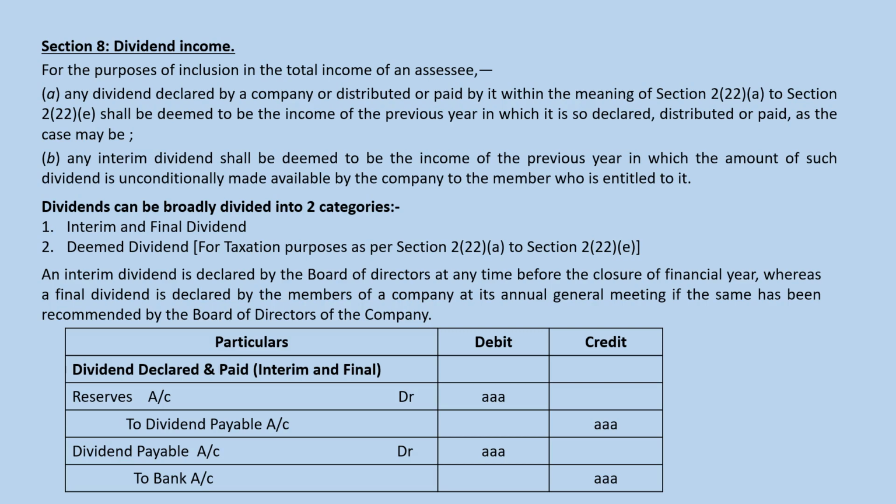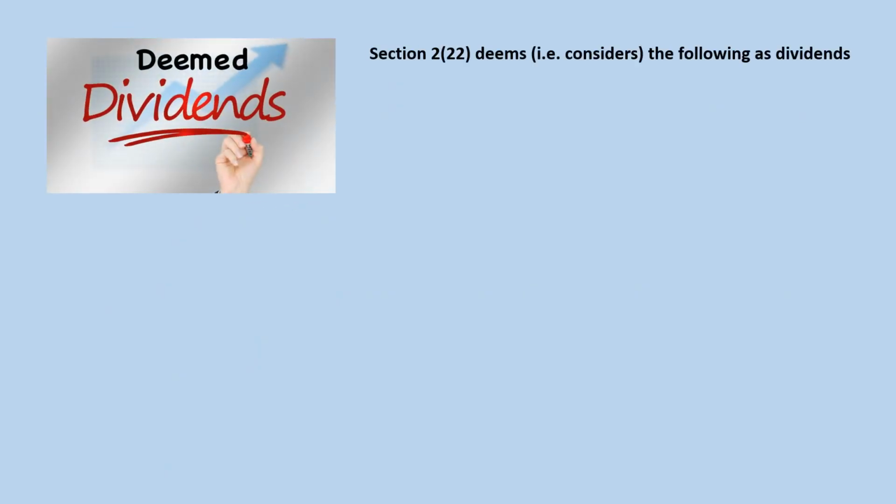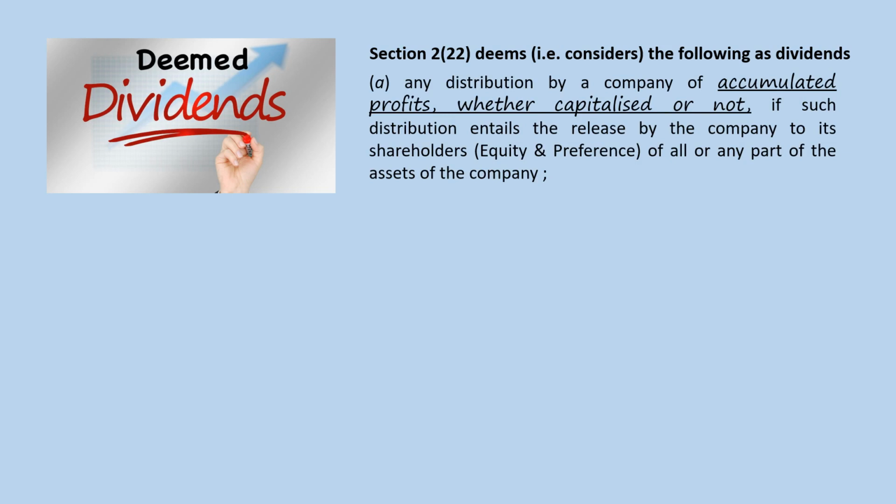Now let us understand what is deemed dividend. Section 2(22)(a) deems, that is considers, the following as dividend: any distribution by a company of accumulated profits, whether capitalized or not, if such distribution entails the release by the company to its shareholders, equity and preference, of all or any part of the assets of the company. So what is the meaning of accumulated profits, whether capitalized or not? Understanding this is very important because it comes in almost all the clauses of section 2(22).